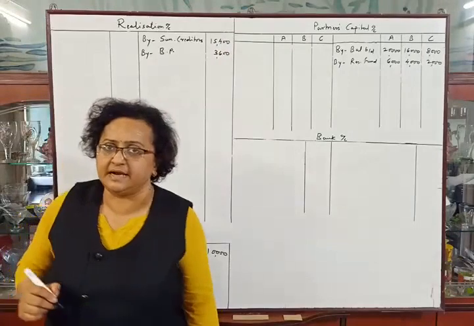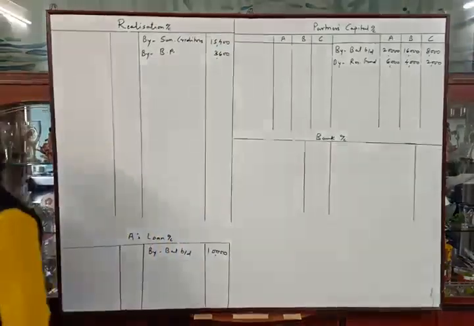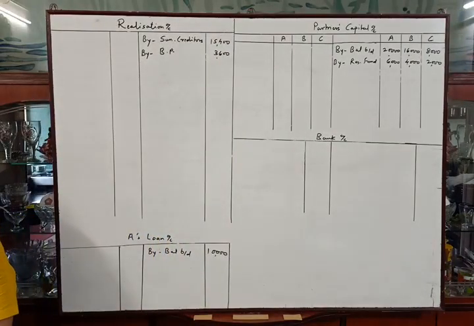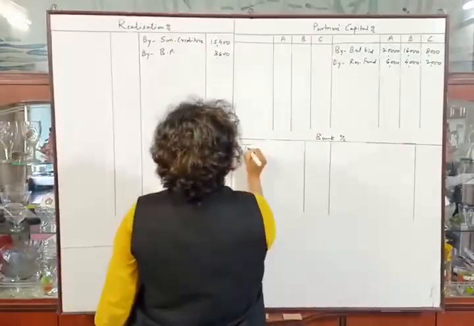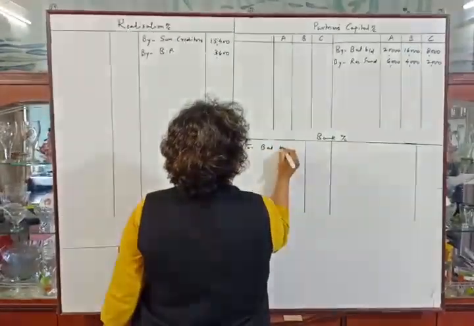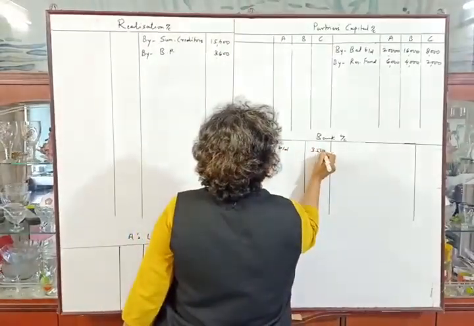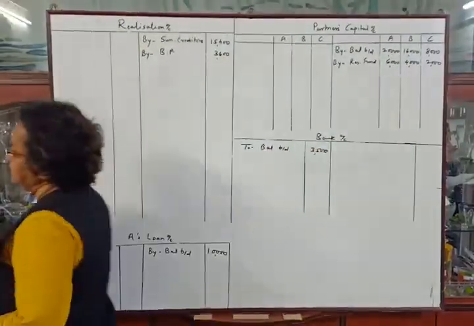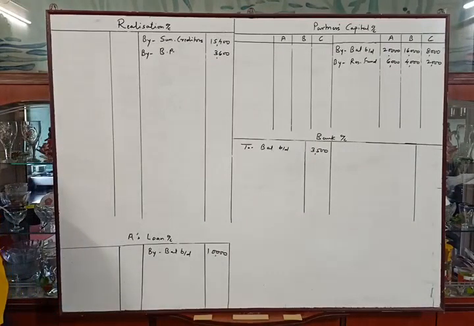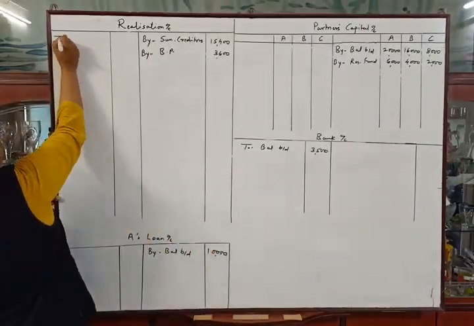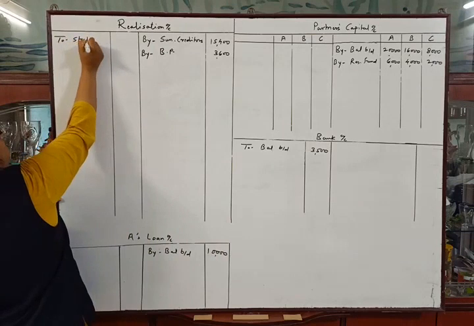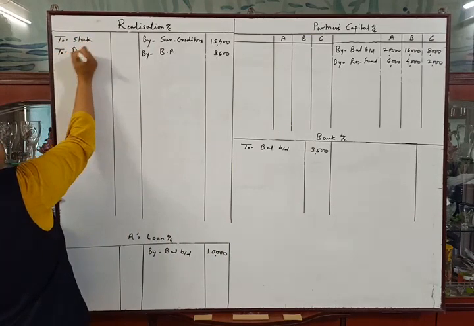Now the asset side. See the asset side of the balance sheet. Cash at bank rupees 3,500. So we will write down the bank balance. To balance brought down 3,500. Then other assets, stock, debtors, joint life policy and plant and machinery. So debit side of realization account, to stock, to debtors.